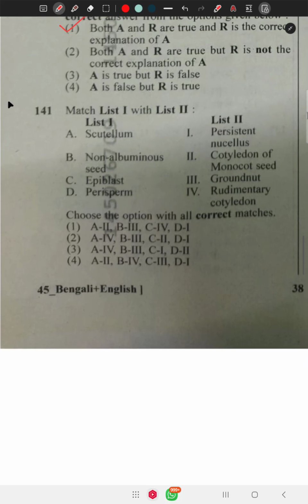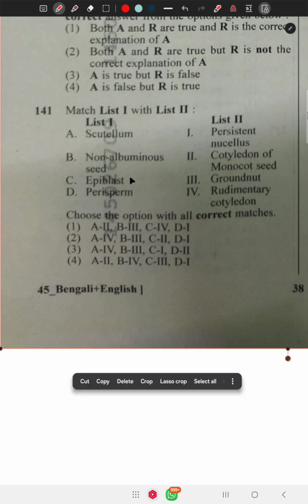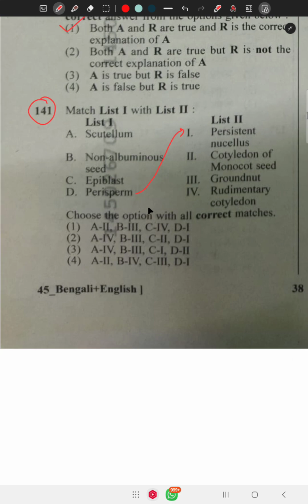Question number 141 says match list 1 and list 2: scutellum, non-albuminous seed, epiblast and perisperm. Perisperm is persistent nucellus, epiblast is rudimentary cotyledon, non-albuminous seed is groundnut, and scutellum is the cotyledon of monocot. So 2, 3, 4, 1. That is option number 1, which is correct.